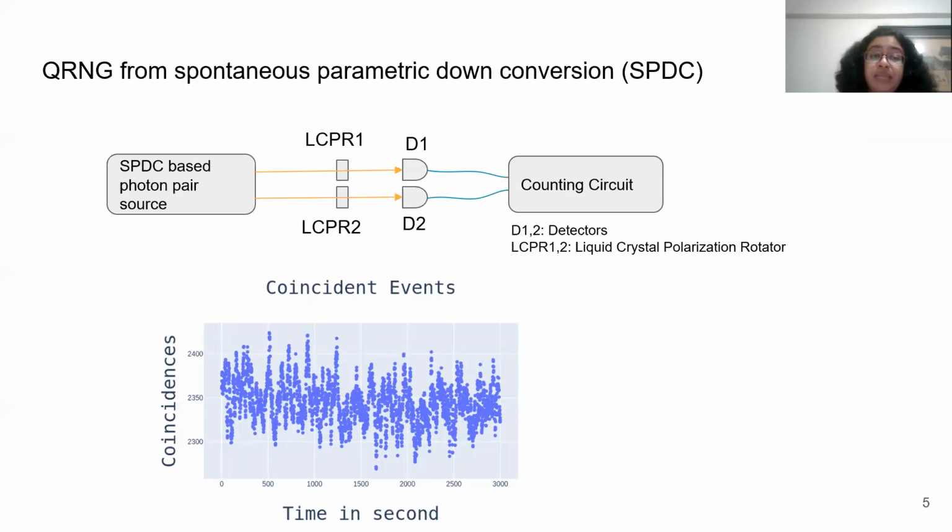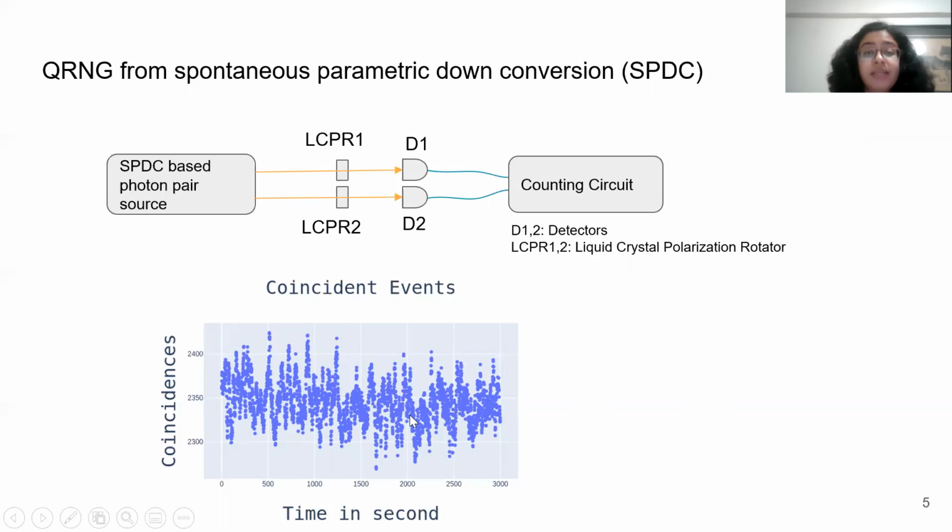Now, from the nature of our source and the SPDC process, we can say that these coincident events follow a Poissonian distribution. Let us take a look at a plot of the data that we generated in our lab. So these are the coincident events that we have recorded in our lab for 3000 seconds.